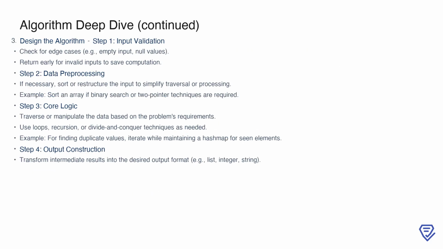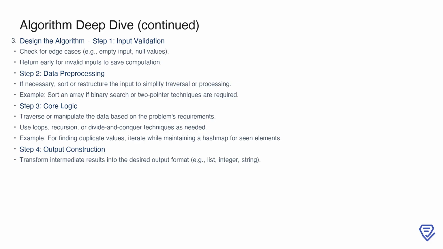Now that we have a clear understanding of the problem and the right data structures, we move on to designing the algorithm. The first step is input validation. This involves checking for edge cases, such as empty inputs or null values, and returning early for invalid inputs to save computation. Next, we pre-process the data if needed. For example, sorting an array can simplify operations like binary search or two-pointer techniques.